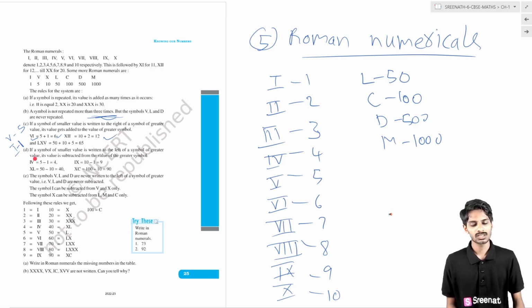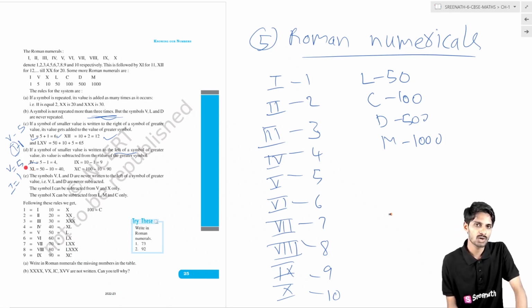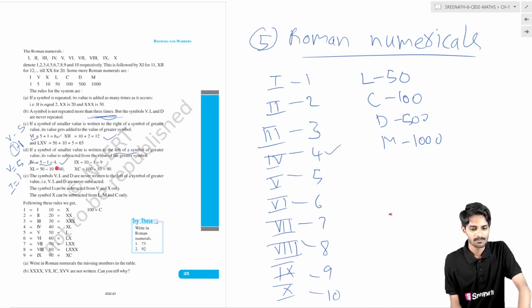Okay, the fourth condition is if a symbol of smaller value is written to the left of the symbol. Here we were adding the smaller number on the right side. If you put the smaller number on the left side, like here, V is 5 and I is 1, but we have placed I on the left side. In this case, if the smaller value is on the left side of the greater value, we have to subtract it. So 5 minus 1 gives 4. So this is the fourth rule.